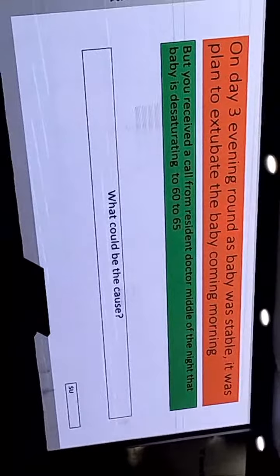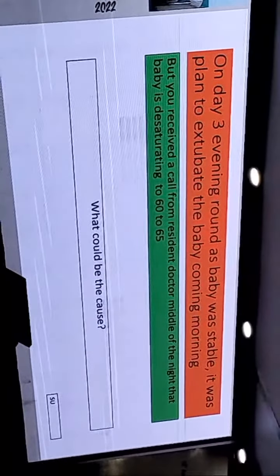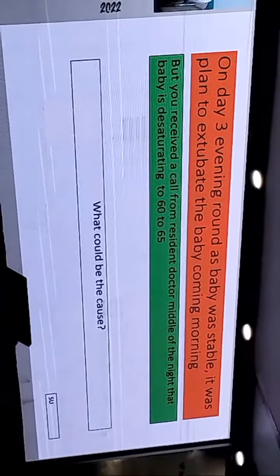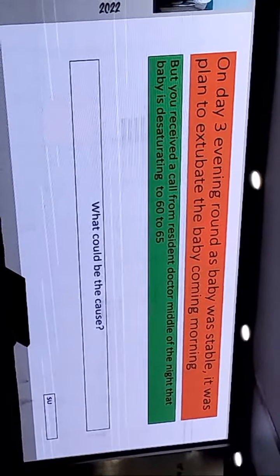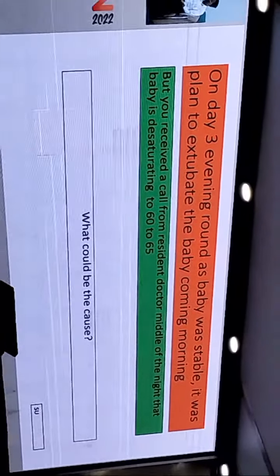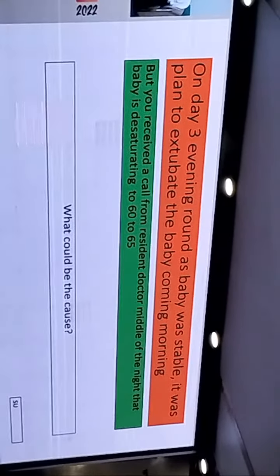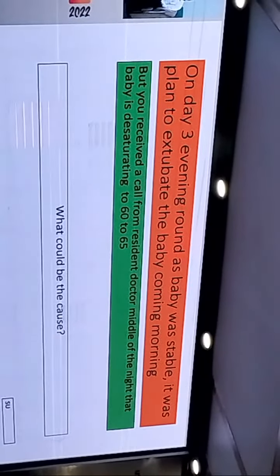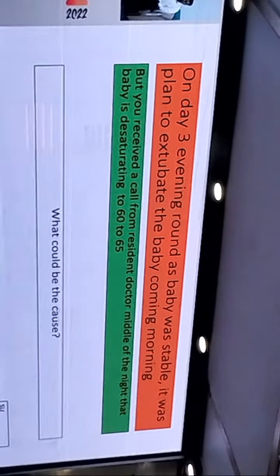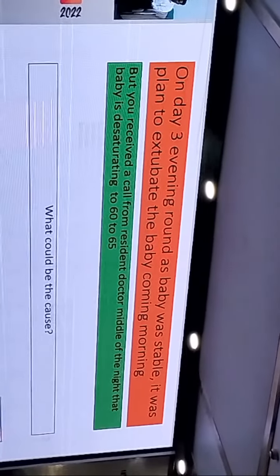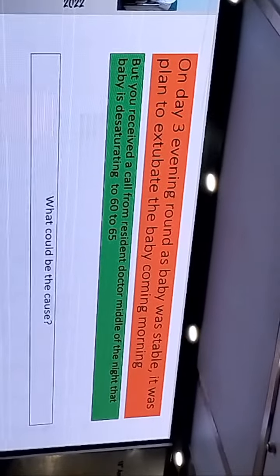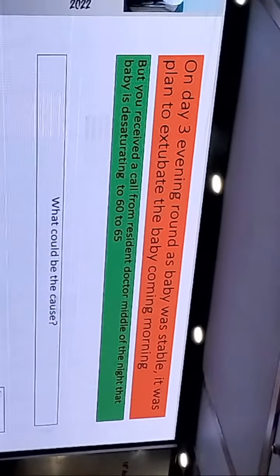So in such cases, first we should put the baby on an AMBU bag, start bagging, and look for chest rise. Look whether the saturation is increasing. Also, we should check whether the ventilator is functioning properly by connecting a test lung. If there are secretions, suction. If the tube is blocked, then change the tube. If the tube is out or displaced, change the tube. If there is still no chest rise or the baby is not improving, we should do an urgent chest X-ray to rule out pneumothorax.